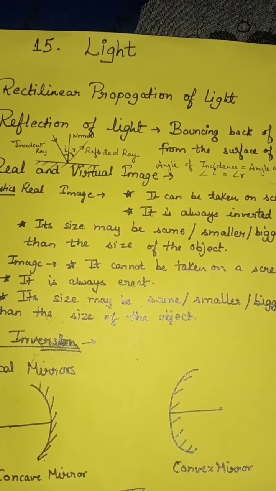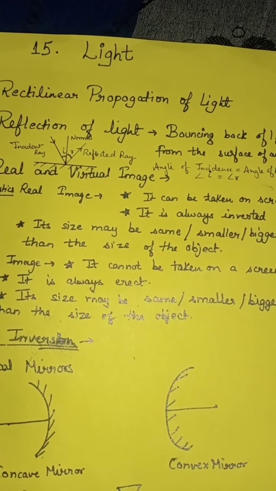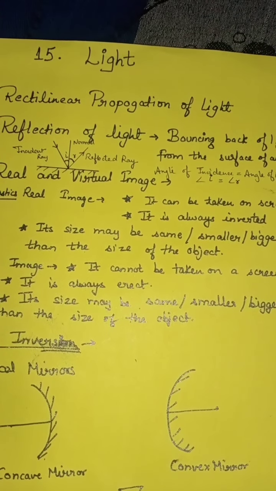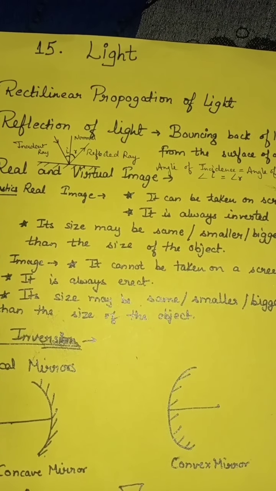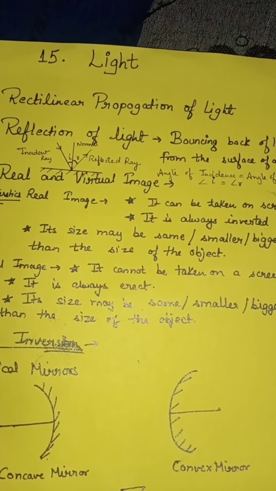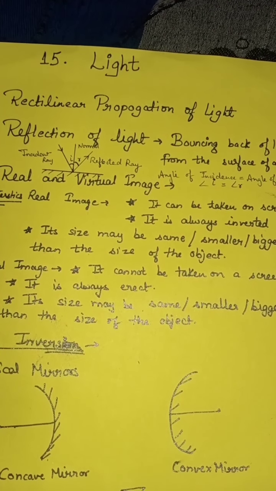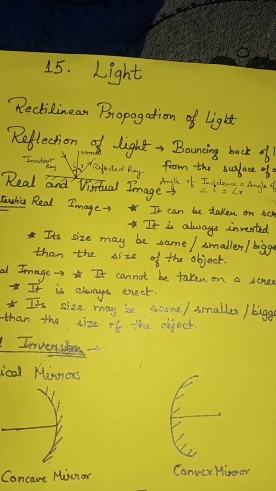The characteristics of image formed by a plane mirror. Number 1, a plane mirror produces an upright virtual image. The image is of the same size as that of the object. The distance of the image from the mirror is equal to the distance of the object in front of the mirror.